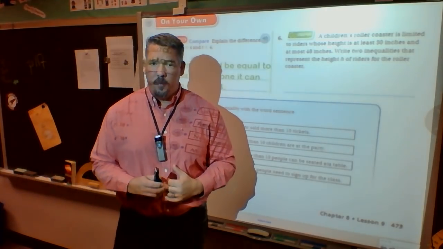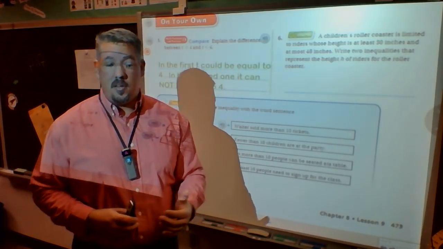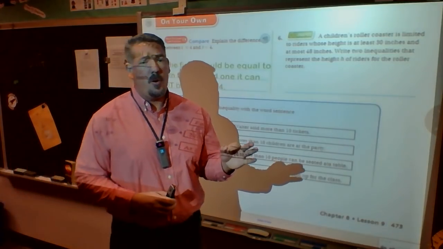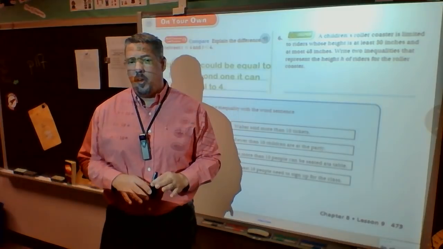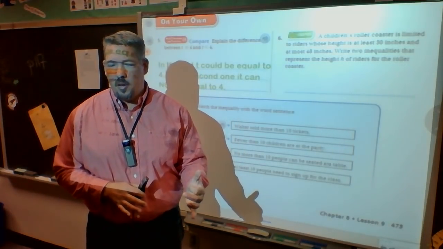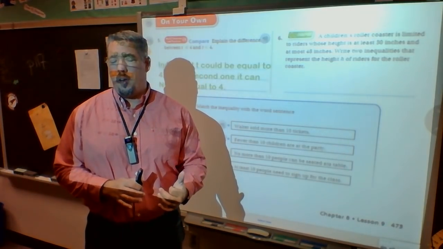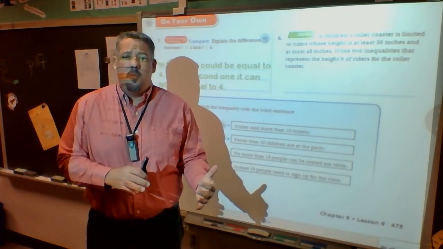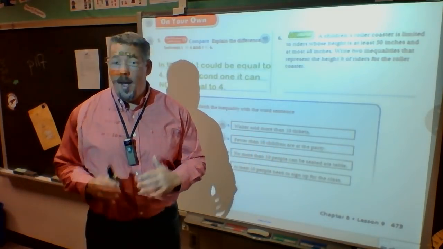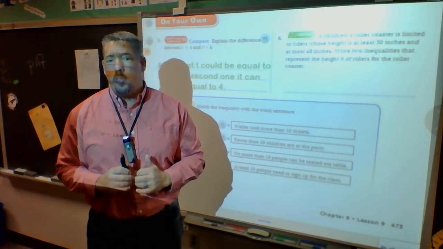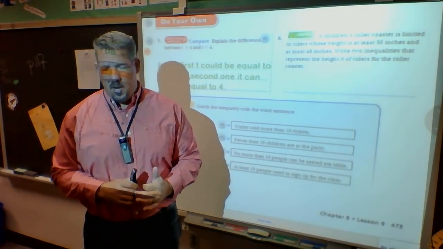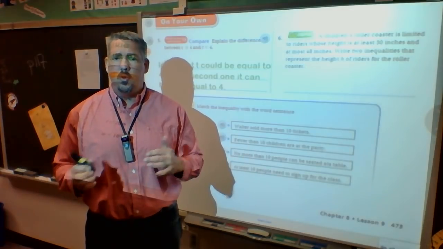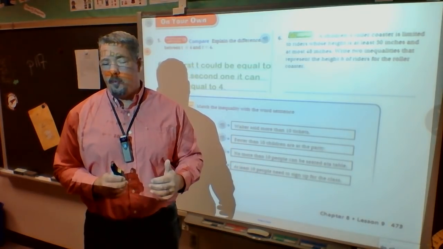Now what I'm going to do is take it a step further, because 3 years ago, maybe 2 years ago, when we were first testing on the I-STEP on inequalities, they put in a double inequality, which is not even a 6th grade standard. But I don't want you to be completely confused. If you happen to see one, if you think about what it says, they're pretty easy to understand. It just means that I have 2 limitations that I have to meet.